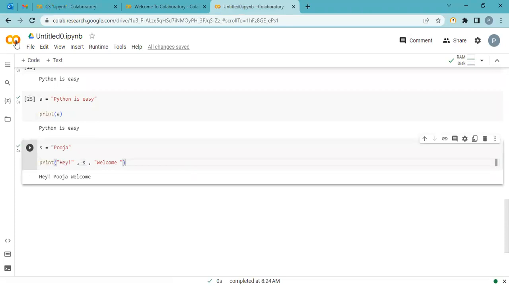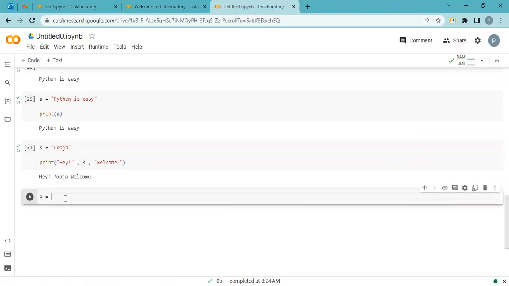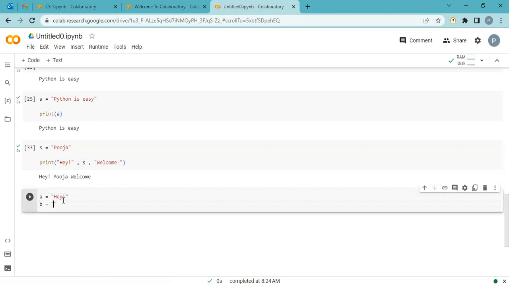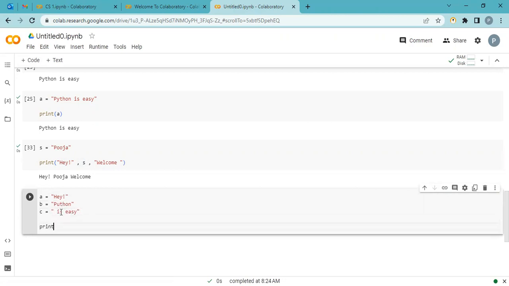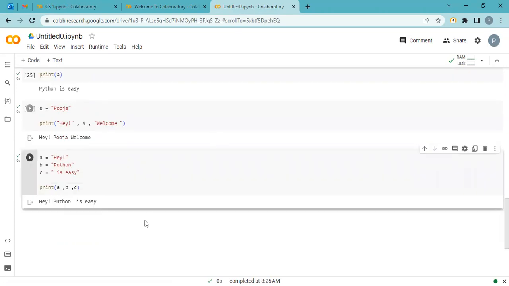Okay, let's do this again. A is equal to hey, B is equal to Python, C is equal to easy. And I say print A, comma B, comma C. What happened? A is replaced with hey, B replaced with Python, C replaced with easy. Let's run. Hey, Python is easy.